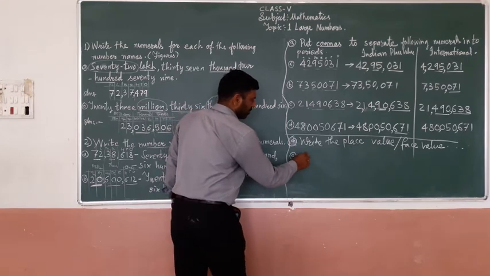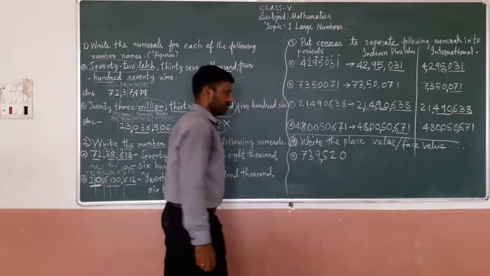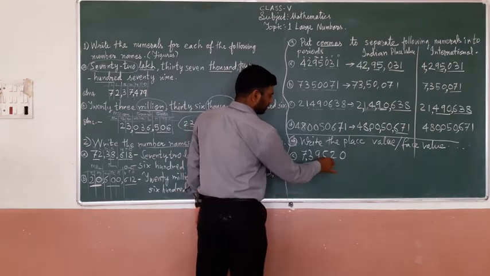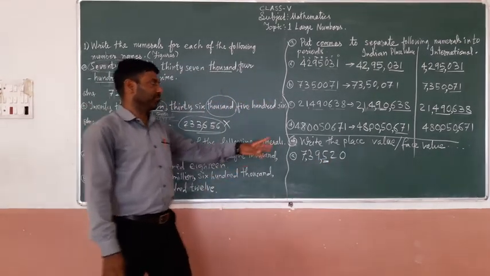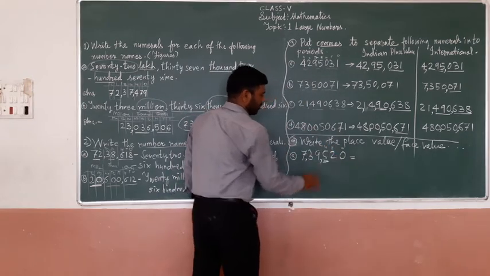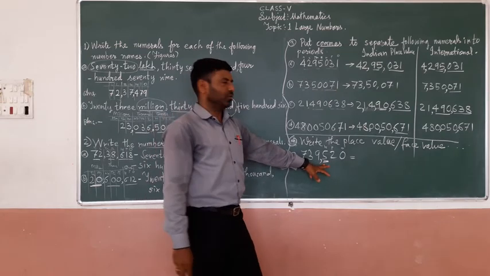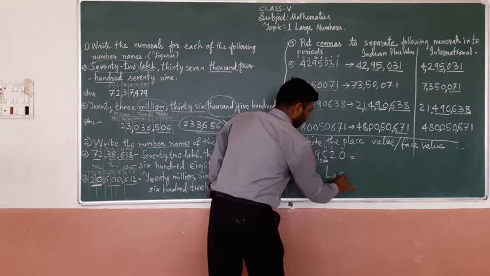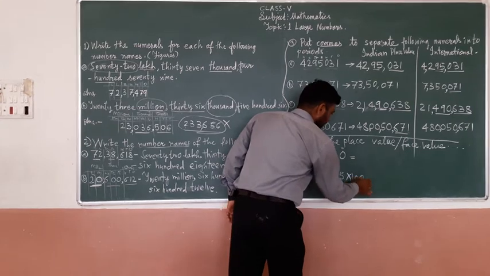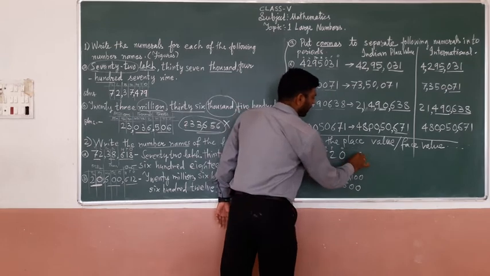Suppose, for example, 739520. Suppose the underlined digit is 5. So you have to write the place value. Which is the place value of 5? 5 is in the hundreds place. So what is the place value of 5? 5 multiplied by 100 is equal to 500. 5 is in which place? Hundreds place. So 5 times 100 is equal to 500. So what is the place value of 5 here? 500.